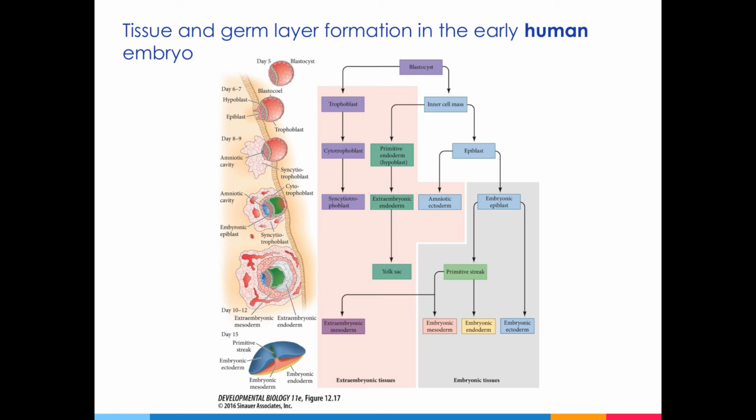As you can see, in human embryos, the blastocyst implants between days 5 and 9 of embryonic development. In terms of the origin of the different tissues, recall that the first differentiation event in the mammalian embryo is the formation of the trophoblast or trophectoderm cells. These cells give rise to the chorion. The inner cell mass, which gives rise to the embryo and the remaining extraembryonic membranes, eventually separates into the epiblast, which gives rise to the embryo proper, as well as a few of the embryonic membranes, and the primitive endoderm, which gives rise to the yolk sac.